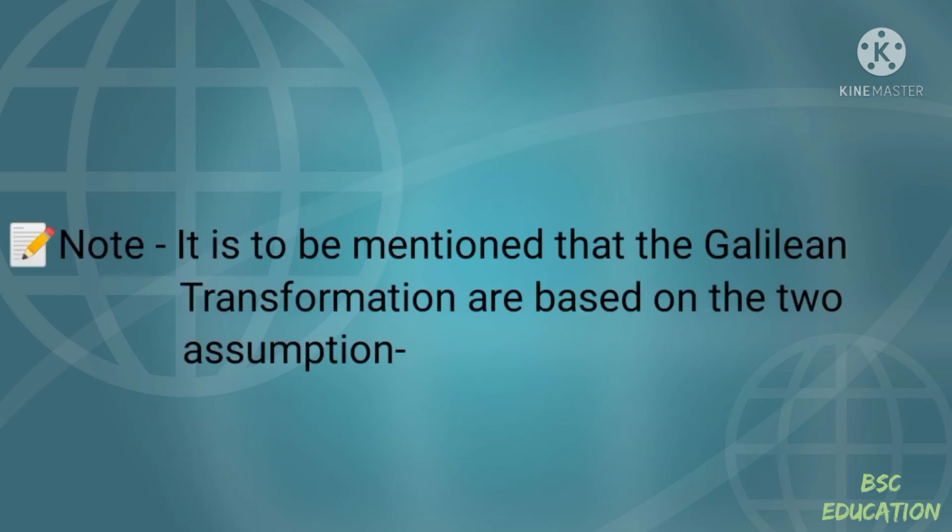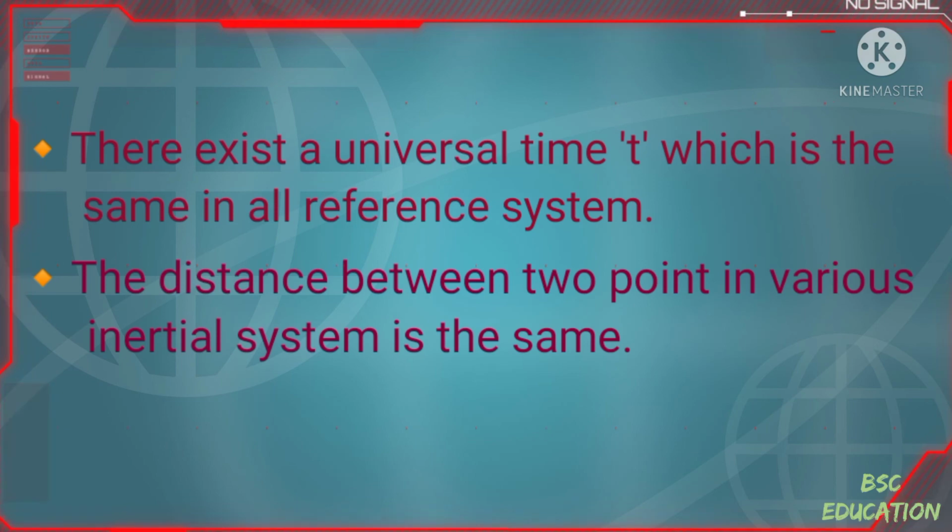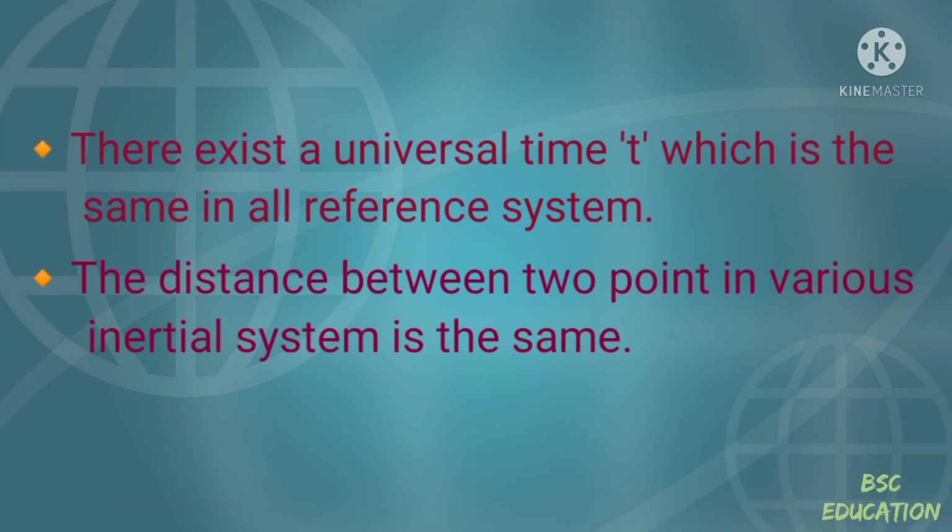It is to be mentioned that the Galilean transformations are based on two assumptions. There exists a universal time t which is the same in all reference systems. The distance between two points in various inertial systems is the same.